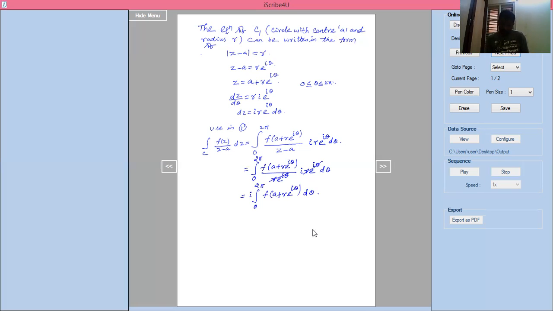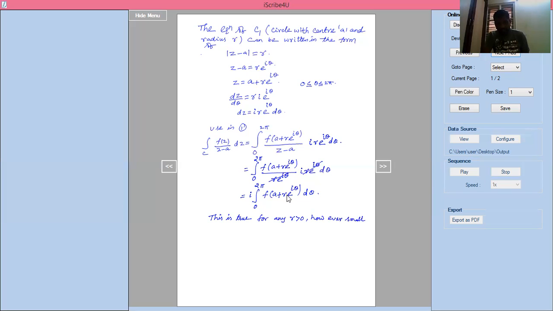See, this is valid. A plus r into e power I theta is valid. This is true for any r greater than 0, however small. So this is valid whenever r is greater than 0.